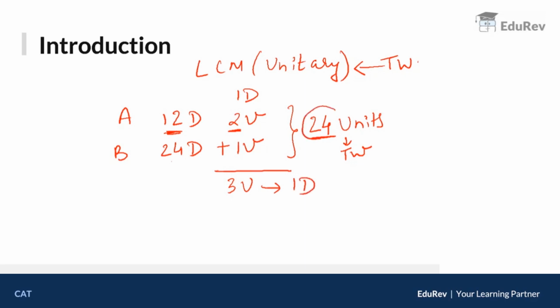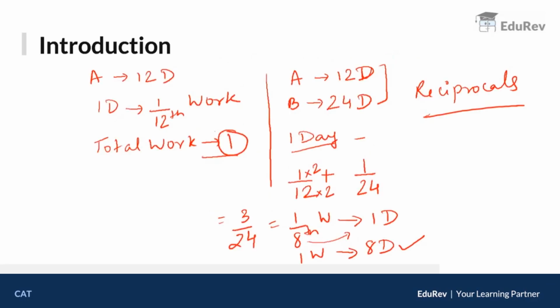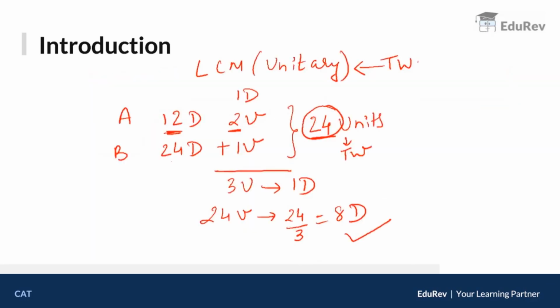They have to do 24 units because that is our total work. So how much time will it take to do 24 units? If 3 units take one day, 24 units will take 24 upon 3, which is 8 days. And that is your answer. So the answer is the same as the previous one. The only thing is we are using the LCM method, and in this method we have no reciprocals, no fractions at all. So it makes our sums really easy.